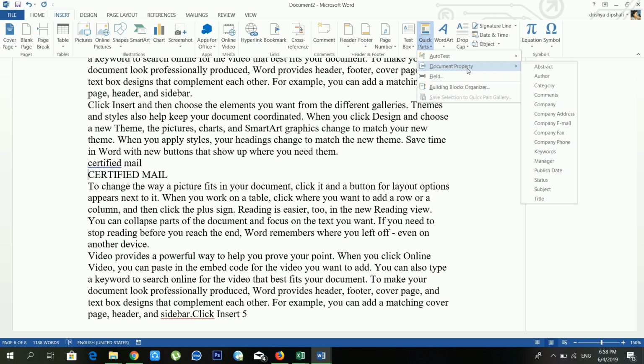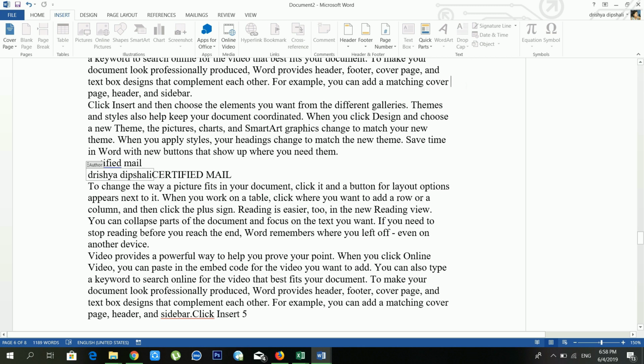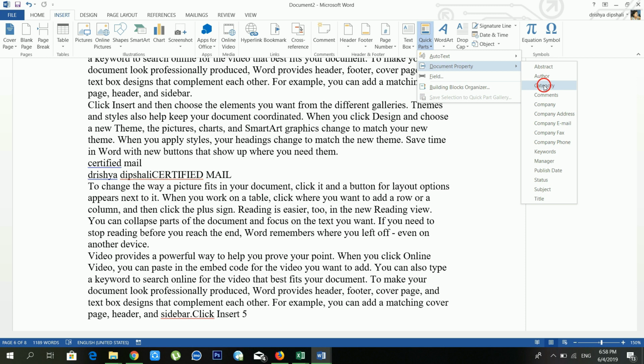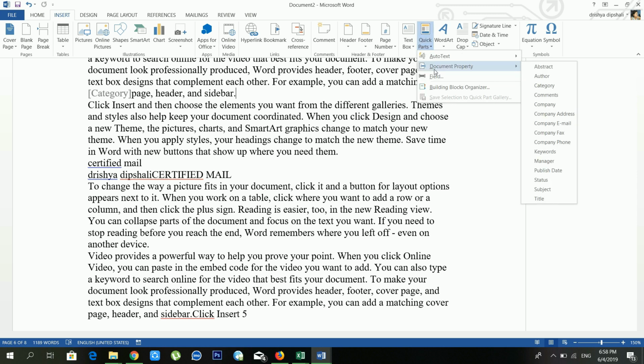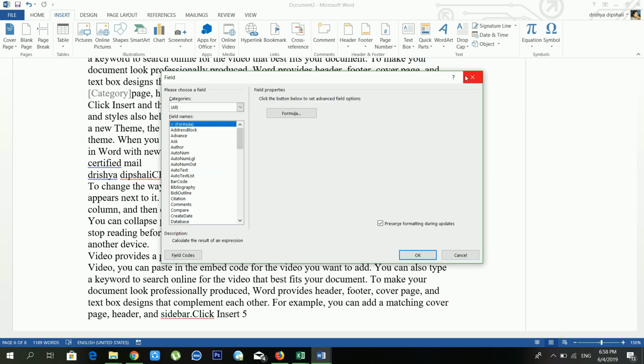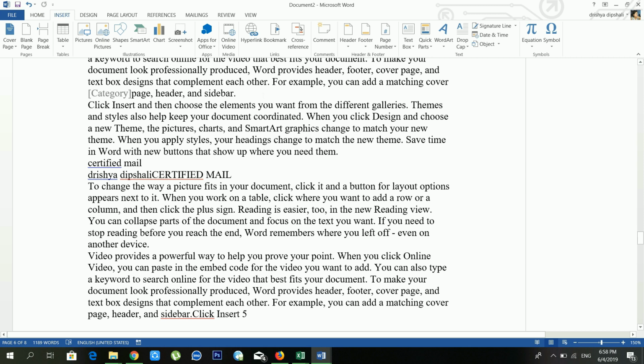Another option is document property. If you want to use lots of document properties, in that case you have to go inside the document property. From the author you can use author. Okay, and from the category you can use category also. And there are lots of options available inside the quick parts, and you can use a field also, but I think it is not useful to us.